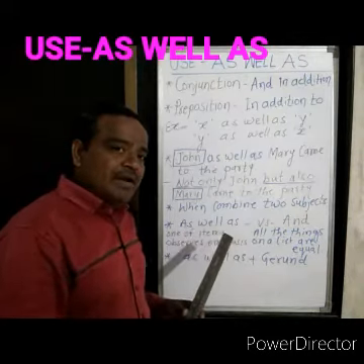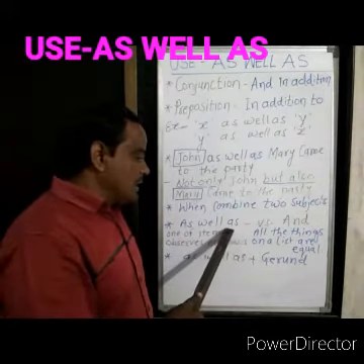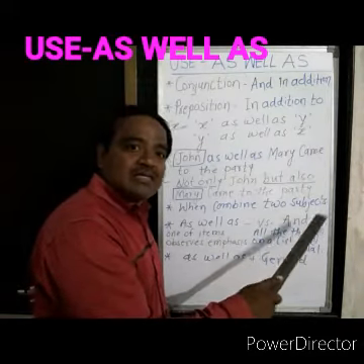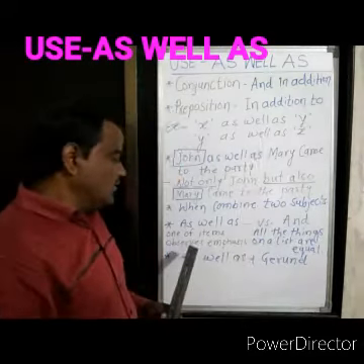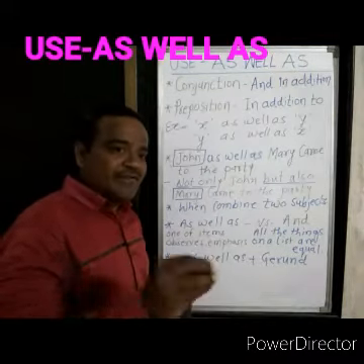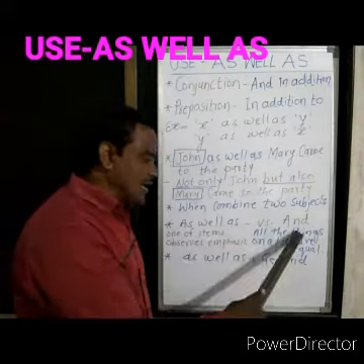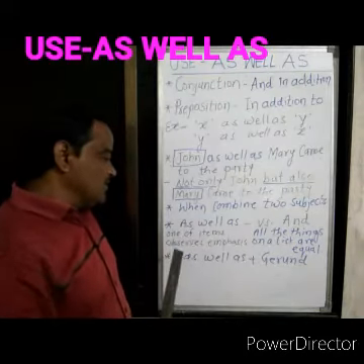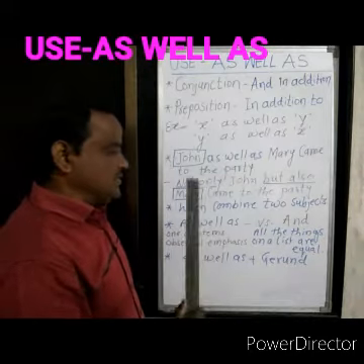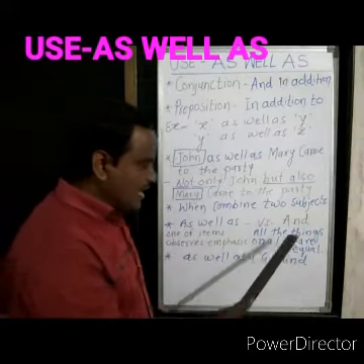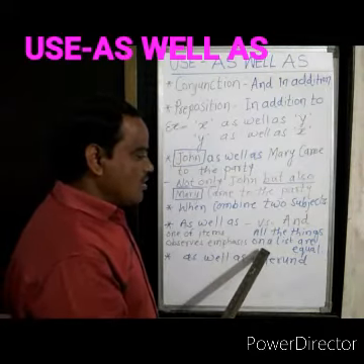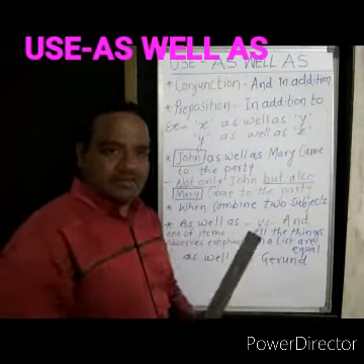Generally people make the mistake of using "as well as" in place of "and", but there is a different meaning between "as well as" and "and". "As well as" means one of the items gets emphasis, and "and" means all the things on a list are equal.